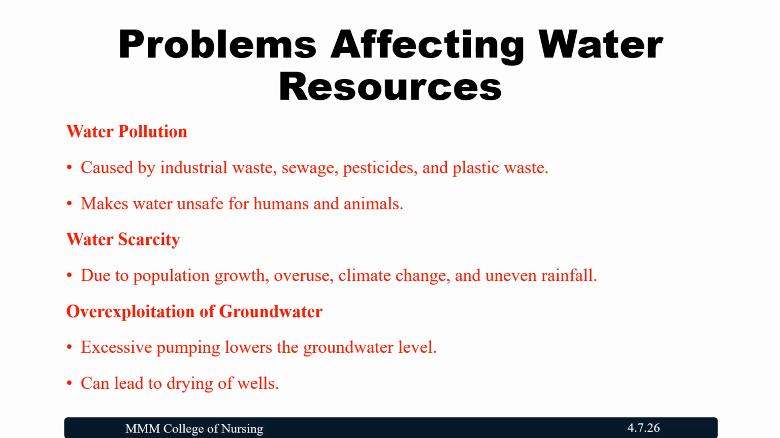The next problem is over-exploitation of groundwater. Excessive pumping lowers the groundwater level. We know the housing pattern of almost all over the country, with more houses in a small area. Everybody has a bore well, so excessive pumping takes place, which automatically lowers the groundwater level and leads to drying of wells also. These are all the problems affecting the water resources.